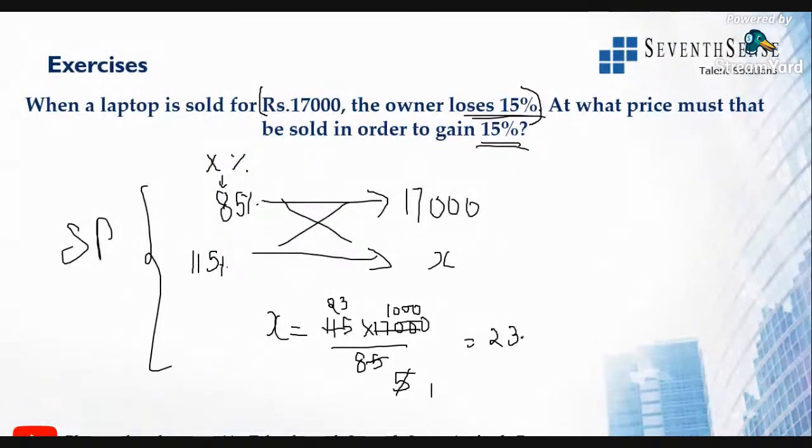See, directly with the shortcut trick, we got it in 2 steps. Here, no need of finding the cost price as well. Directly, I applied the selling price value and I got it. So that is how you can find out the selling price value. Clear? All right, superb. So the answer for this question will be 23,000. Clear? Okay, then we'll jump into the next question.